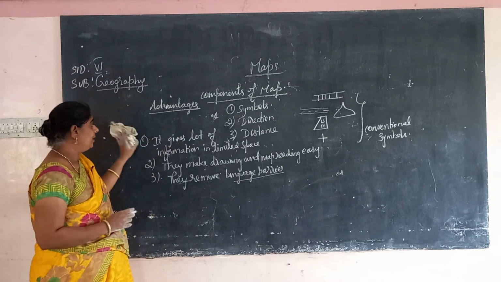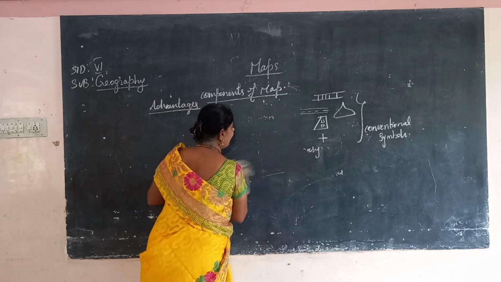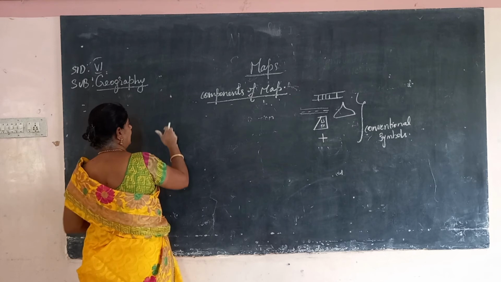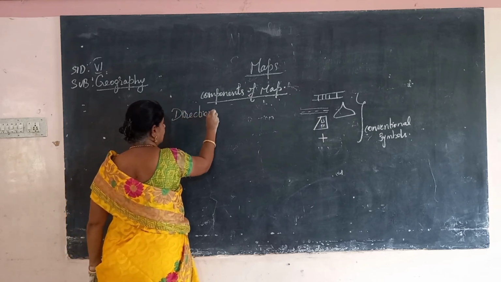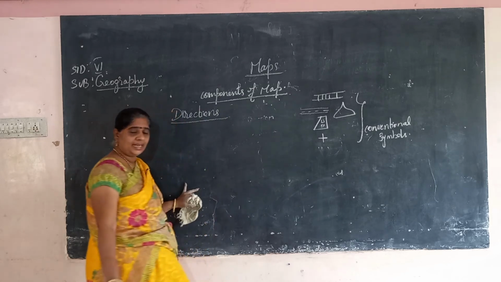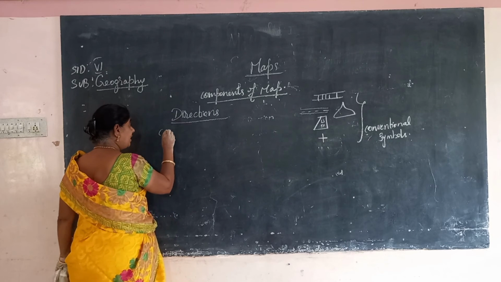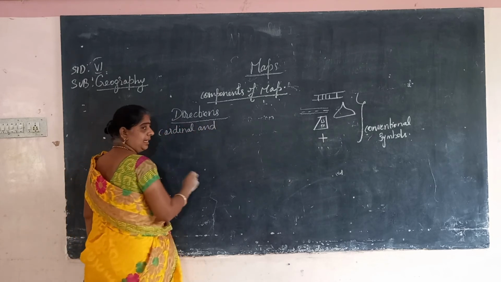Okay, then next we'll see about the directions. Next is directions, that is, cardinal and intermediate directions.